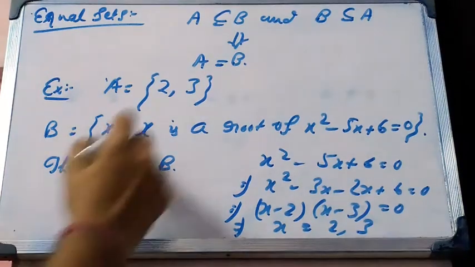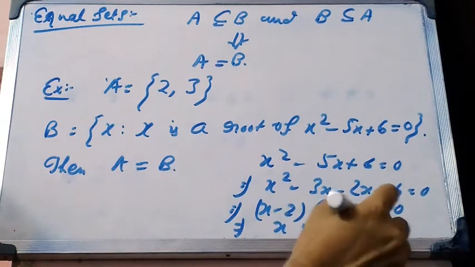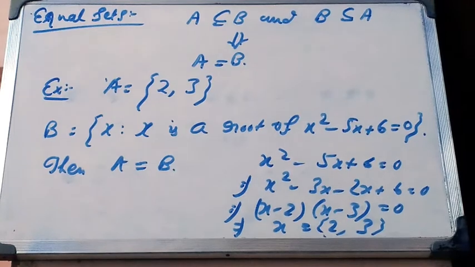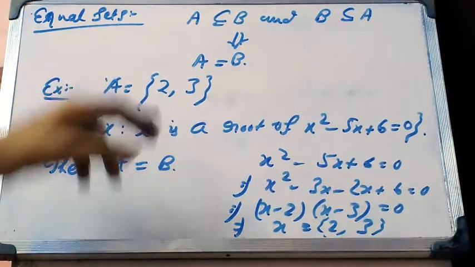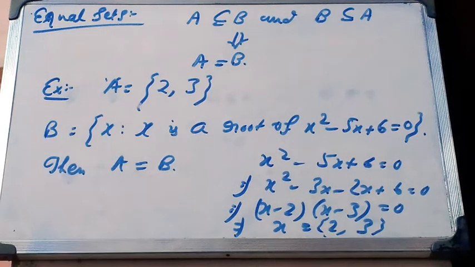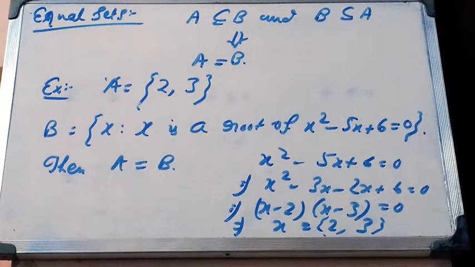So actually B is a set containing only two elements, 2 and 3. A is also a set which contains 2 and 3. So that means A is a subset of B and B is a subset of A. So A is equal to B. So A and B are equal sets.